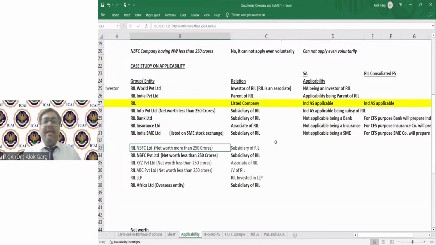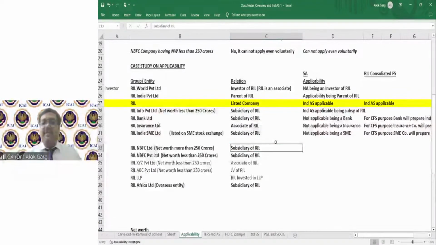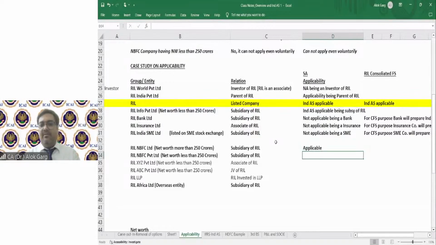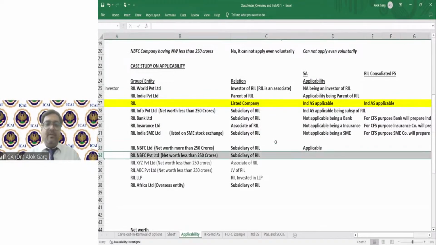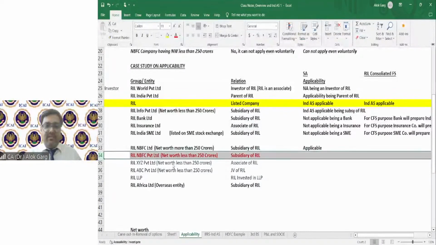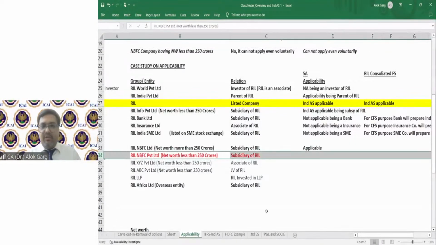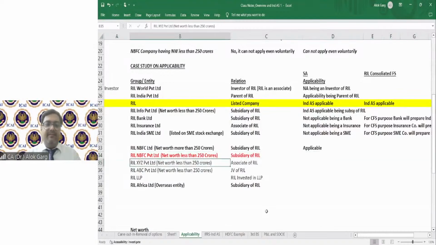Okay. Reliance NBFC Limited. Net worth is more than 250 crore. It is a subsidiary of Reliance. IND AS applicable, not applicable? Even on a standalone basis, IND AS is applicable because its net worth is more than 250 crores, right? Yes, applicable. I am just parking this particular entity, and I'll cover it at the end.